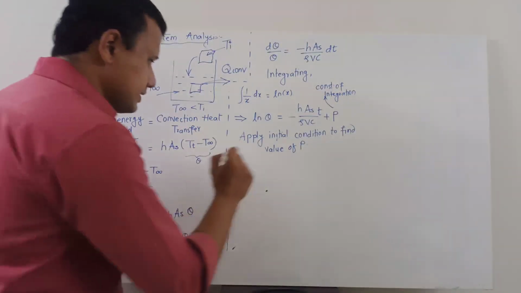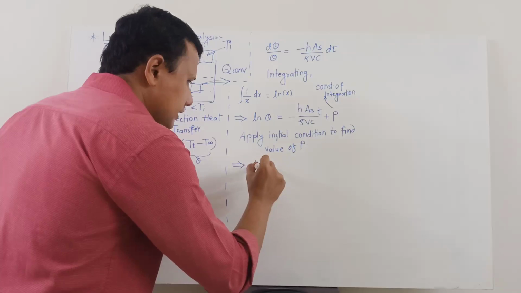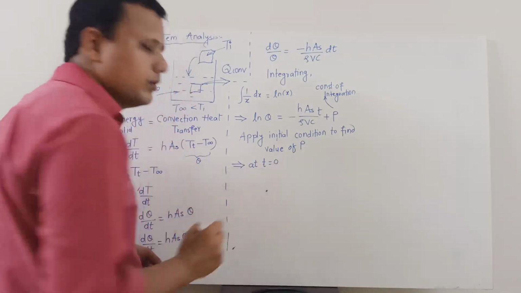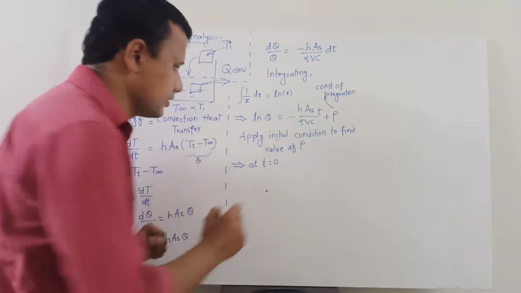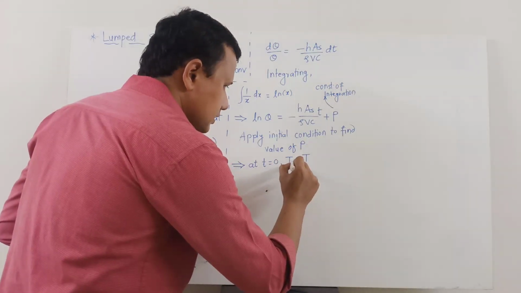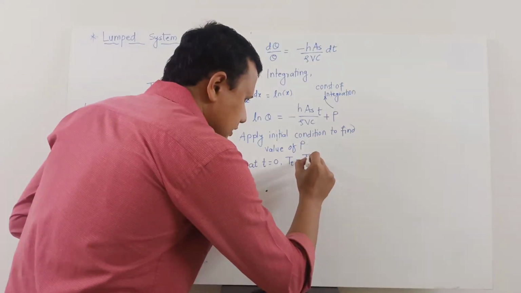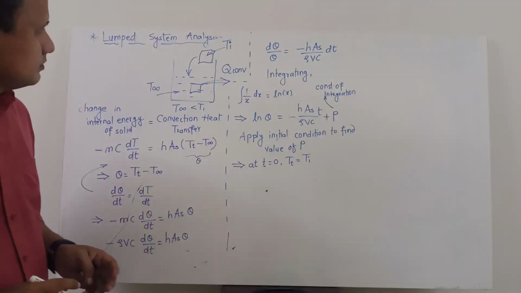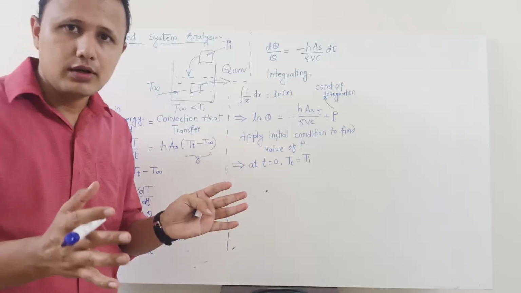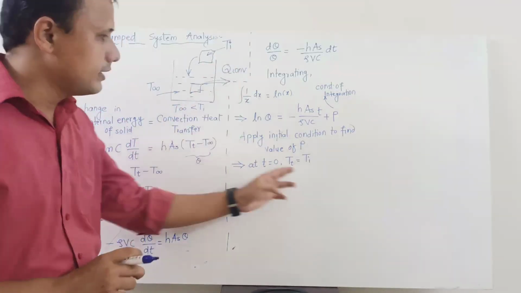So what is the initial condition? At time t equal to 0, means in the very beginning of this process, the temperature of the object at that particular instance of time was initial temperature Ti. Let us say it was some metal block taken out of the furnace for the annealing process. Then that was some higher temperature of that block.